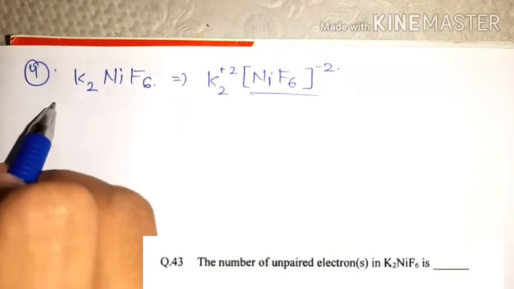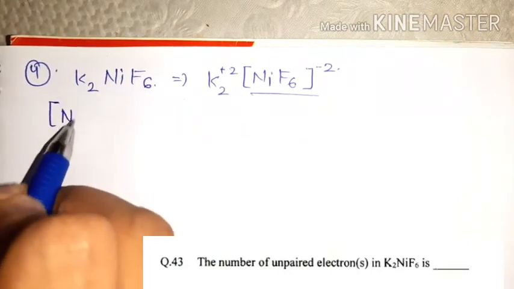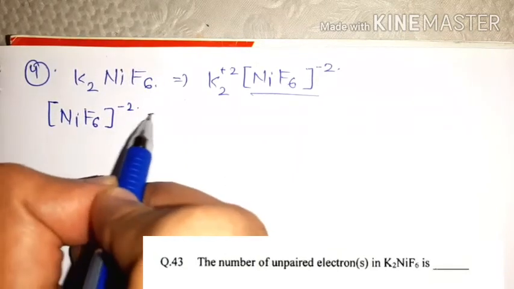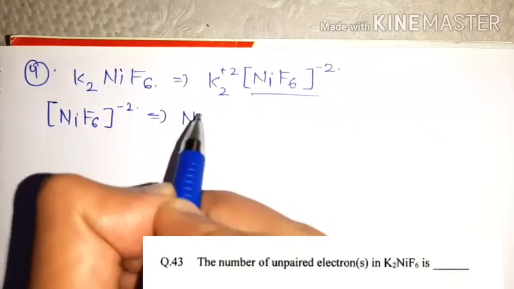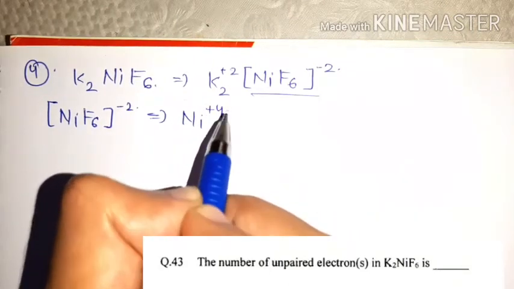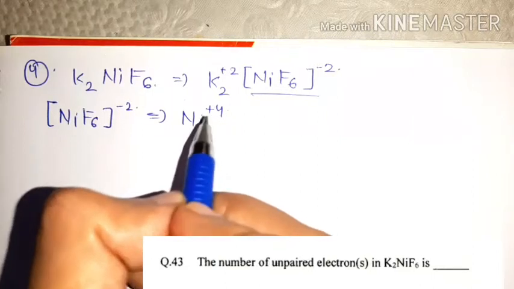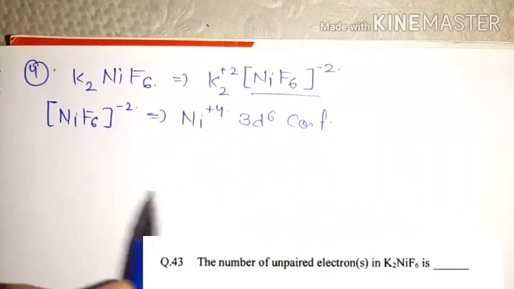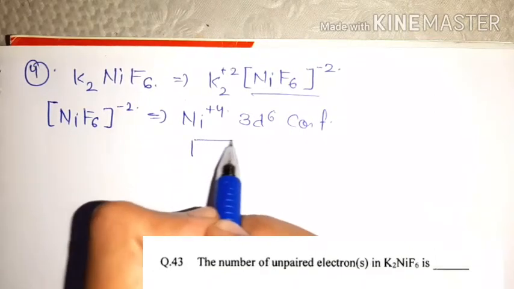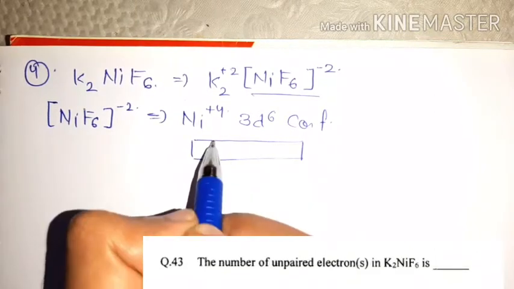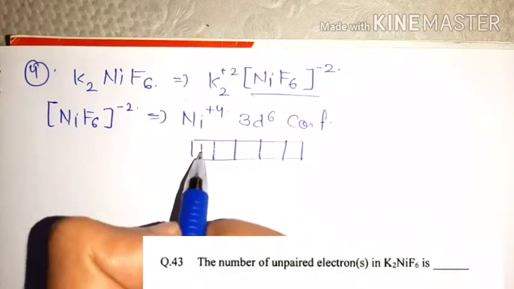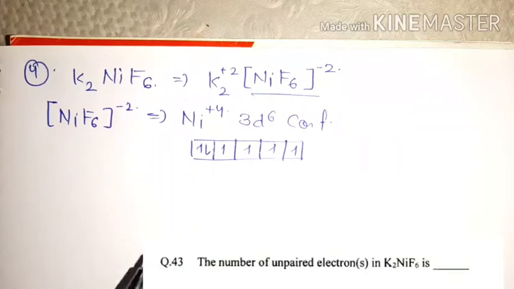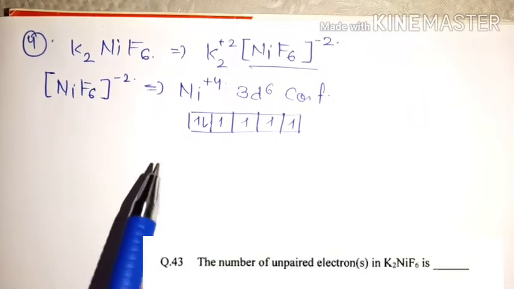Now see friends, when we talk about the NiF6 2- ion, here the oxidation state of your nickel is +4, and nickel +4 means 3d6 configuration. 3d6 means this configuration.